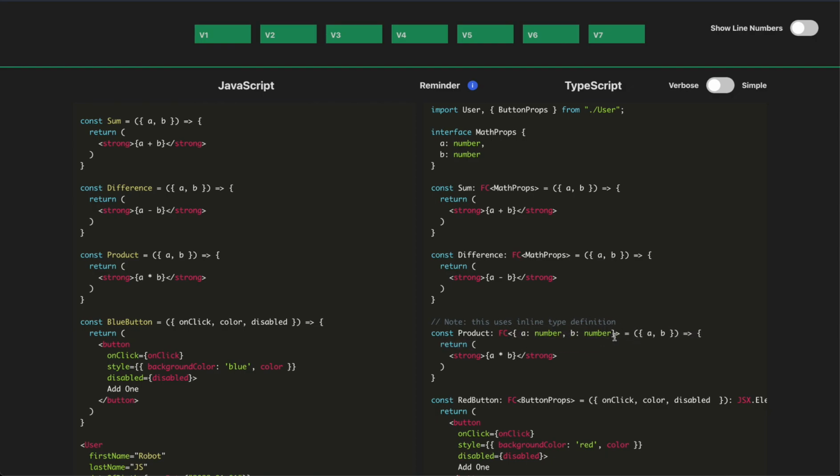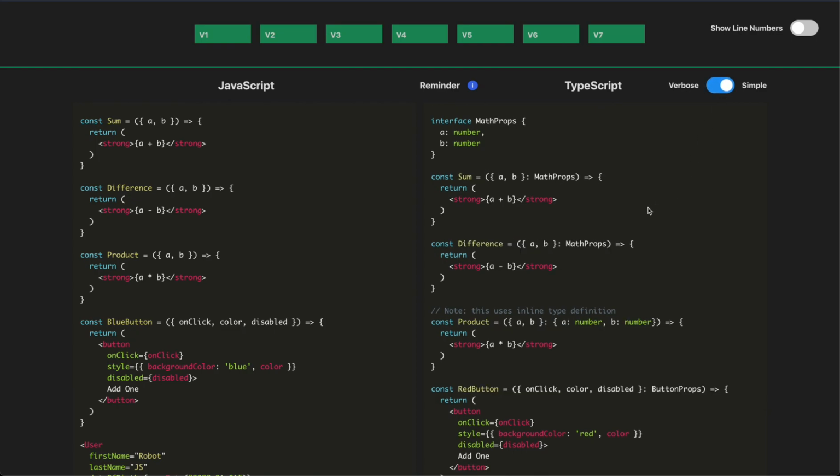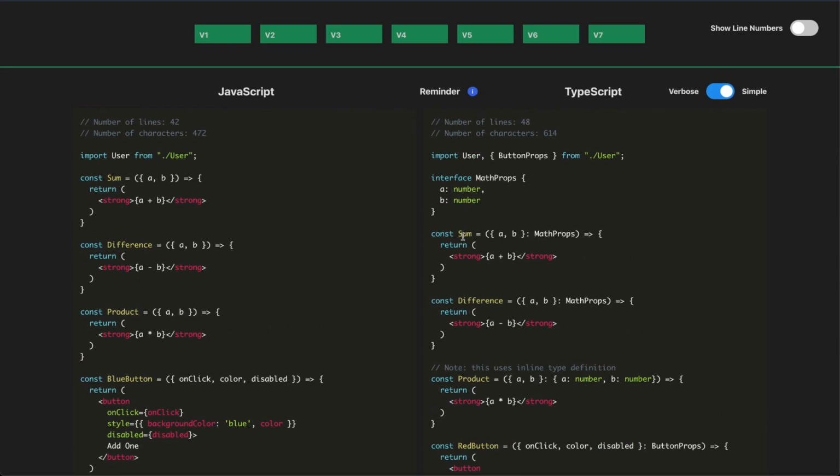So what do I mean by that? Well, let's take a look at the simpler example. It might make more sense. Okay, so in this case, we said the sum component takes in props with the values A and B. The type of the props is MathProps, right?